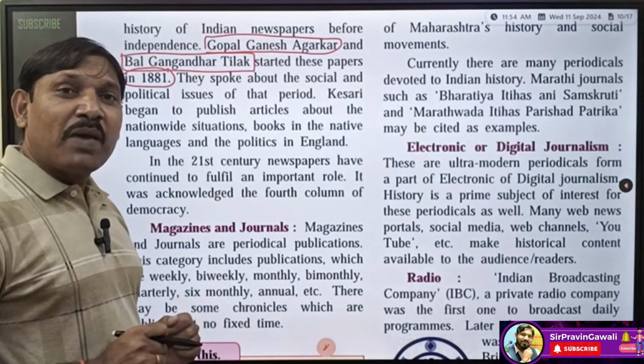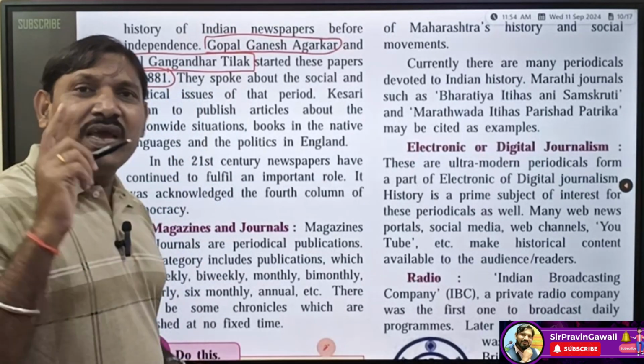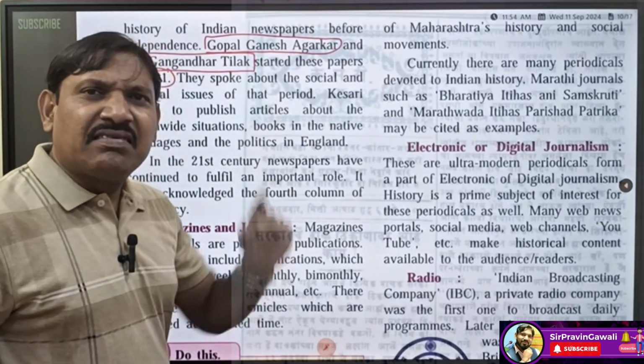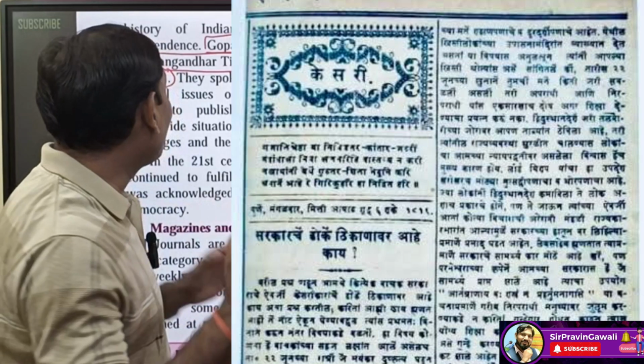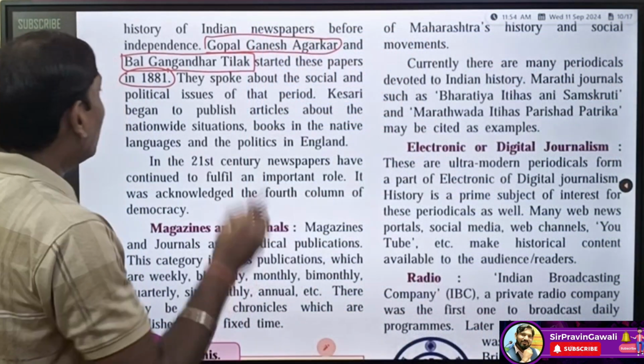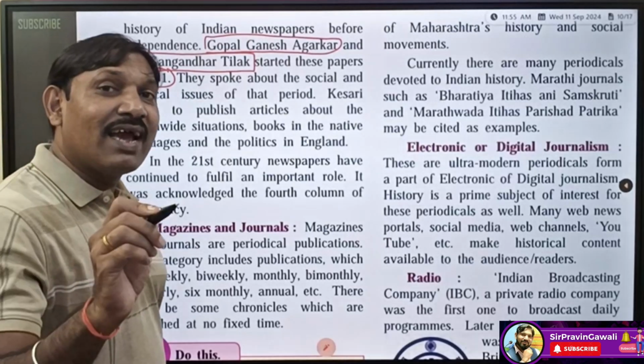In these newspapers, one article of Bal Gangadhar Tilak was very famous, "सरकारचे डोके ठिकाणावर आहे का?" This was the famous headline in the newspaper Kesari. Bal Gangadhar Tilak was a very important freedom fighter, as I have just told you. Now see what they spoke about in Kesari and Maratha.